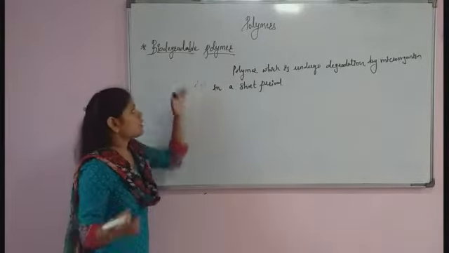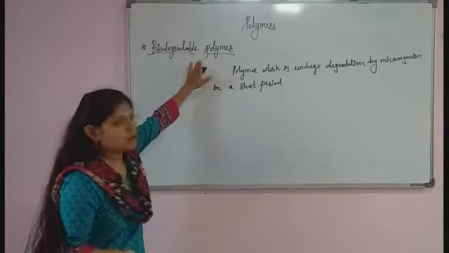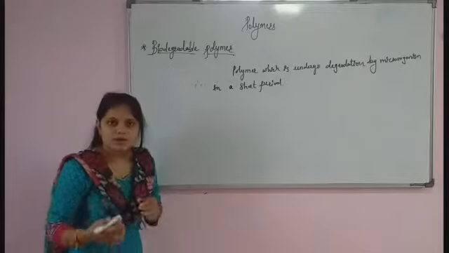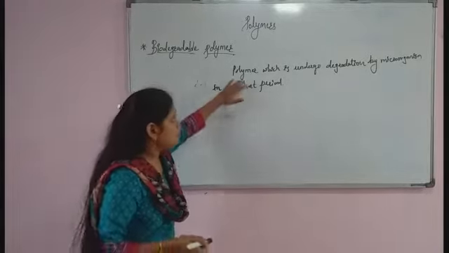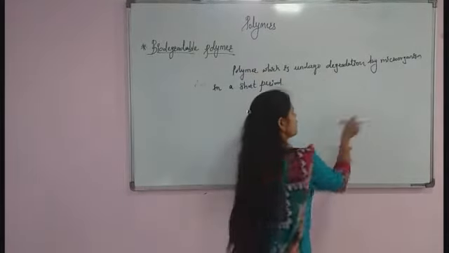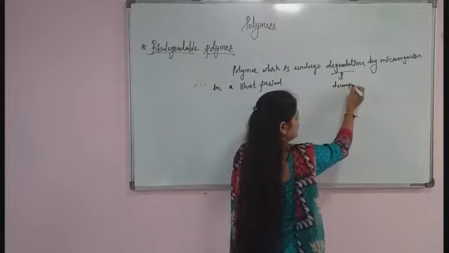So the biodegradable polymer is very important to nature as compared to the non-biodegradable polymer. Remember that biodegradable polymer is nothing but the polymer which undergoes degradation. Degradation is nothing but decomposition.